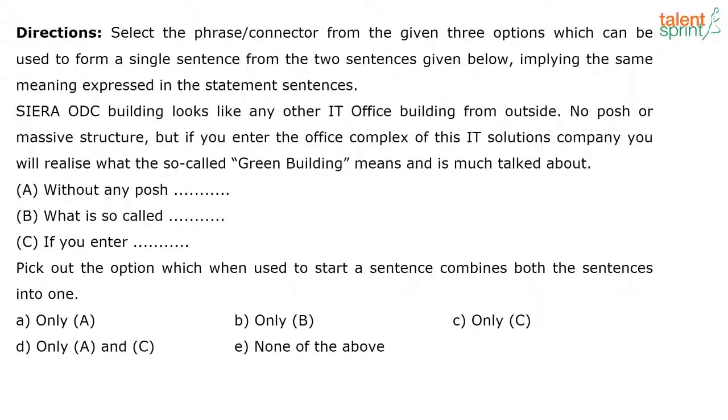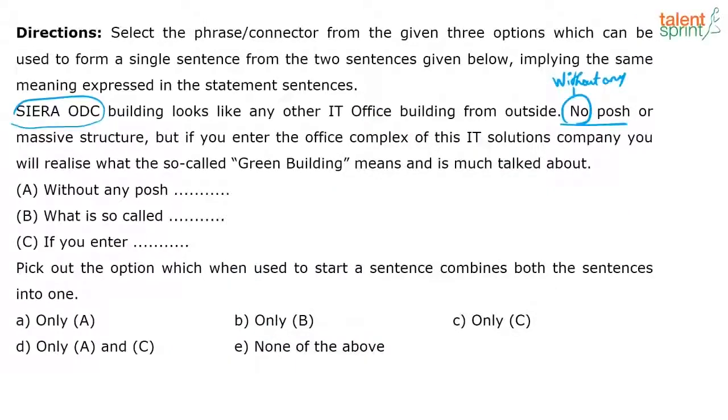Okay, my options are, let's look at option A. Without any posh, that's how it starts, right? Instead of no, I'm using without any. So without any posh or massive structure, which is the subject here? Sierra ODC, है ना? The Sierra ODC building is the subject. If you haven't taken the test, then you have to tell me what strategy you used. I have this but, I have to include this previous sentence. So I can still include it, right?